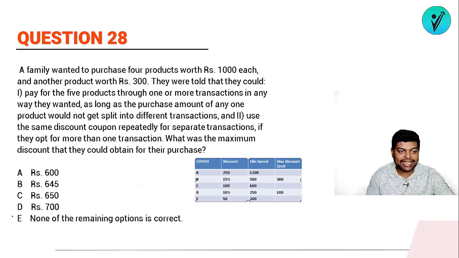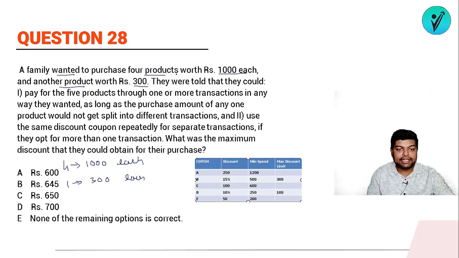Okay, now next we have is question number 28. So this is question 28. A family wanted to purchase 4 products worth rupees 1000 each and another product worth rupees 300. So total 4 items of 1000 rupees each and 1 product of 300 rupees. They were told that they could pay for the 5 products through one or more transactions in any way they wanted, as long as the purchased amount of any one product would not get split